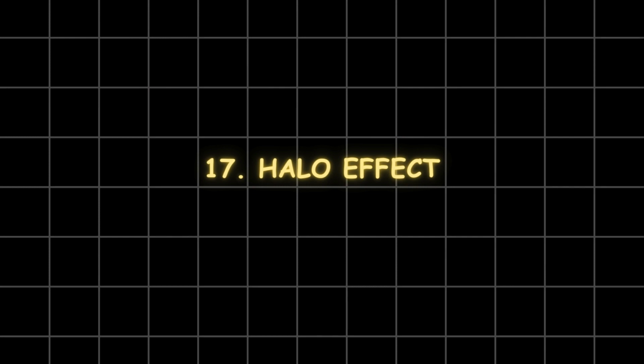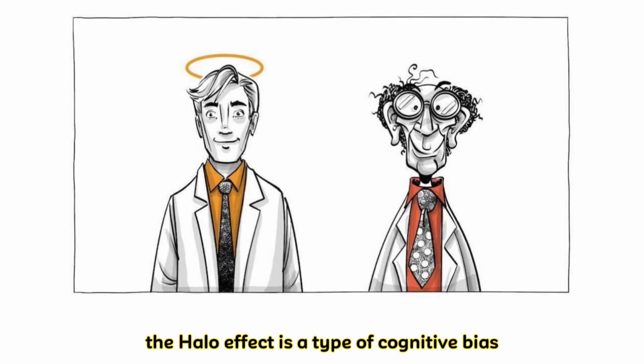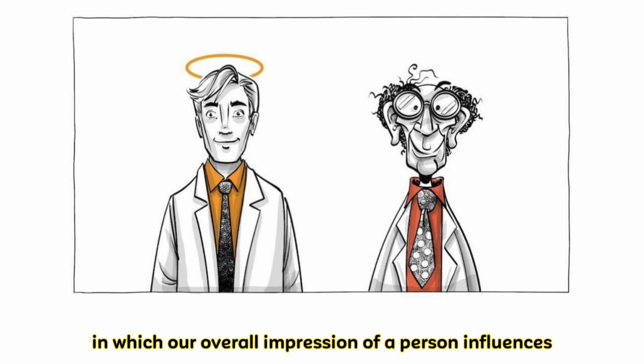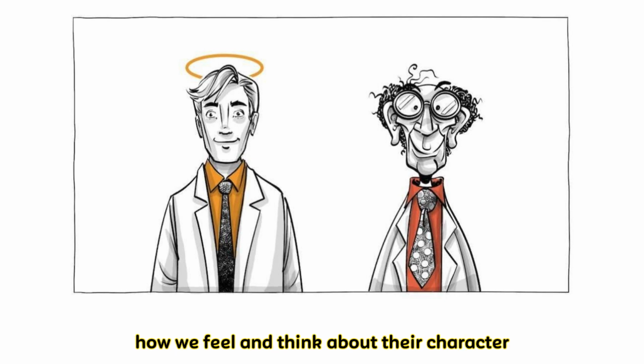17. Halo effect. The halo effect is a type of cognitive bias in which our overall impression of a person influences how we feel and think about their character.